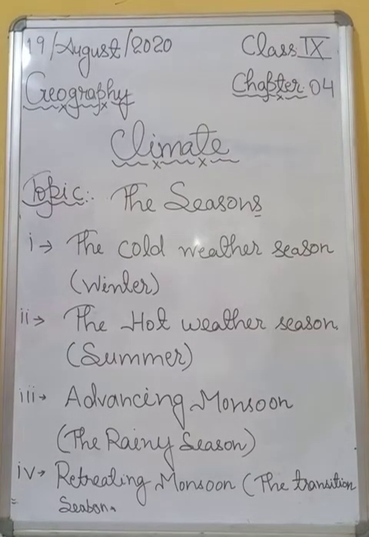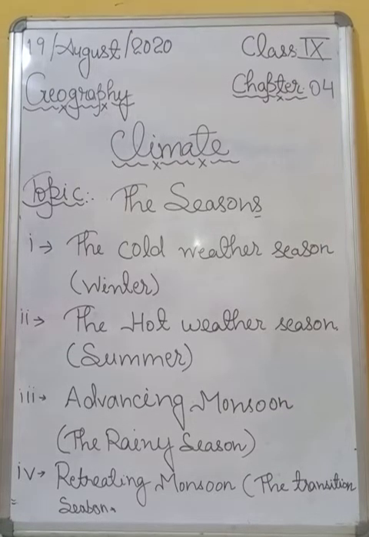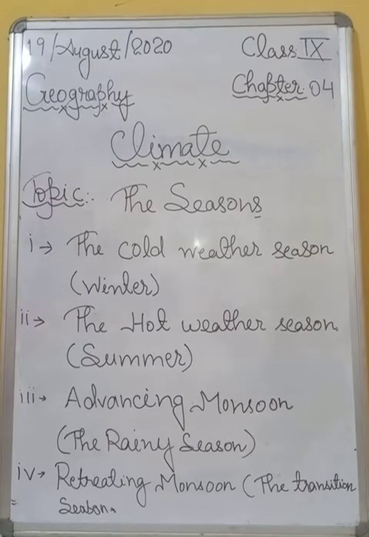And we can see in the season of winter clear sky, low temperature and low humidity, and weak or feeble variable winds are the characteristics of the weather during the period. Okay, so students, there is an inflow of cyclonic disturbances from the west and northwest, which have originated over the Mediterranean Sea and Western Asia.